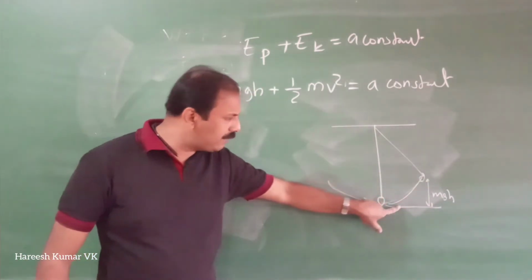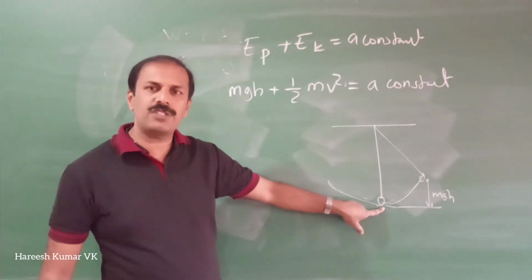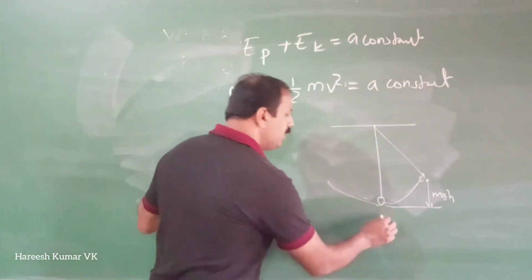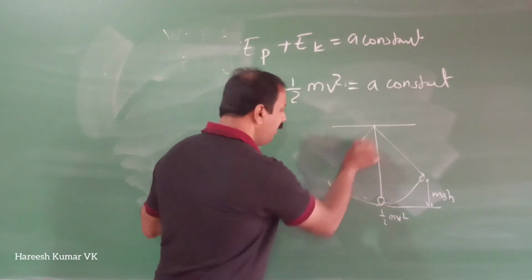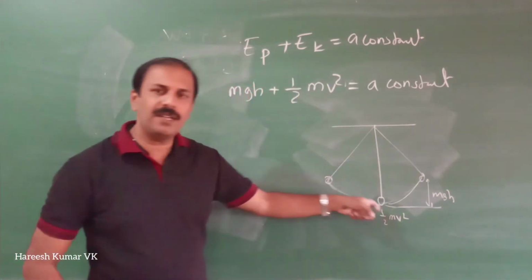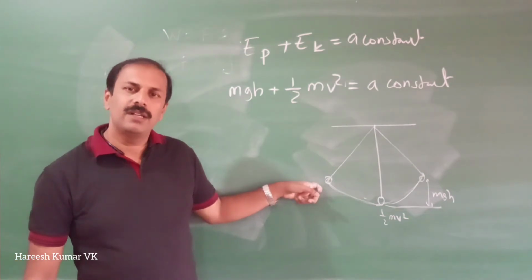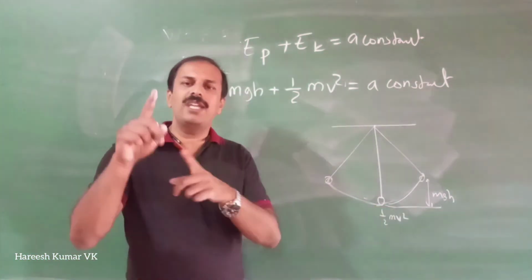When it is coming back, what happens? Slowly this potential energy converts into kinetic energy. So here it will have kinetic energy, half mv square. Now coming again to this side, the entire kinetic energy converts into potential energy. Then going back again, it will change both sides.